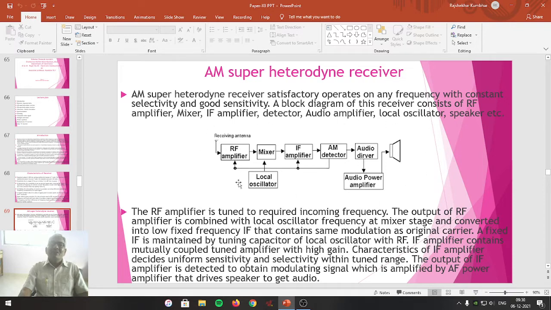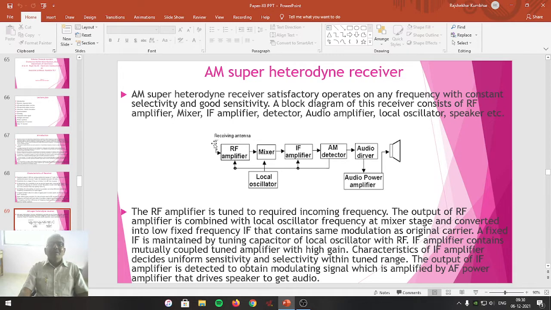If you look at the block diagram, we can say the RF amplifier is connected to the antenna. The antenna of AM super heterodyne receiver is tuned with the incoming transmitted frequency.